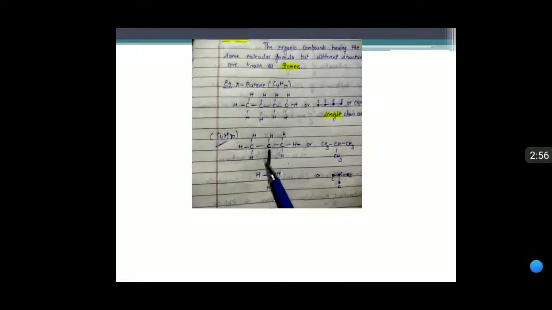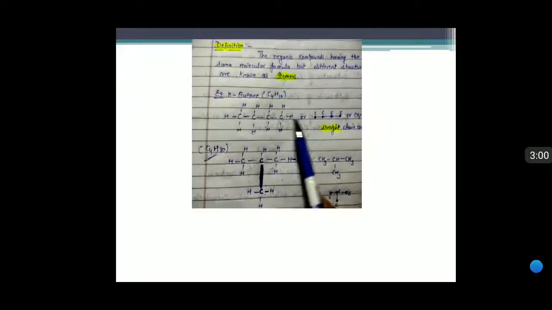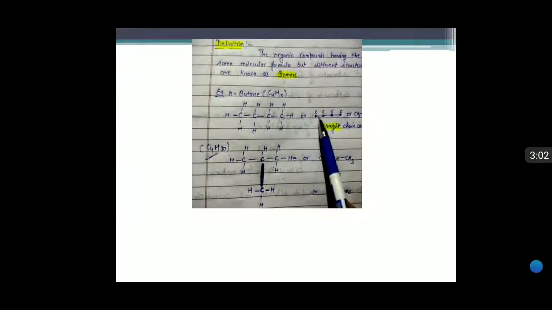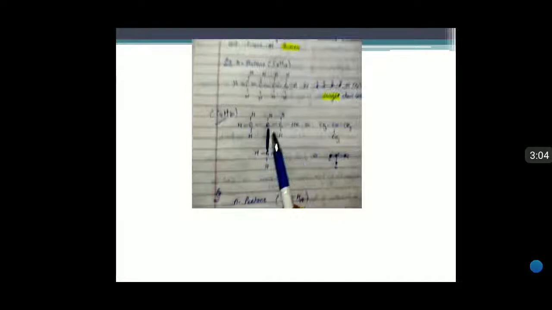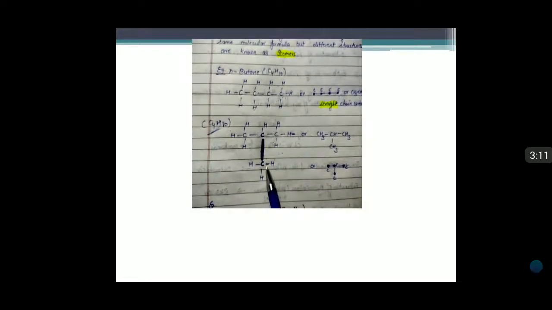Same molecular formula, but the arrangement of the atoms is not in straight line form. In normal butane, the carbon atoms are present in a straight line, but in this case you see a branched chain. 3 carbon atoms are present in a straight chain, but 1 carbon atom is present in branched form.